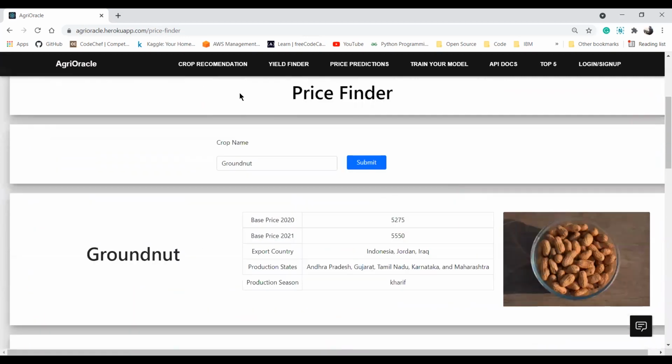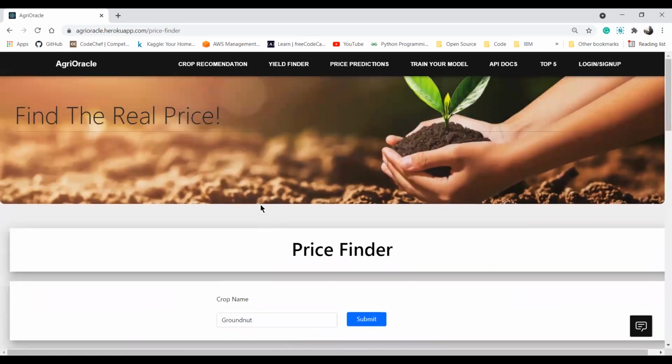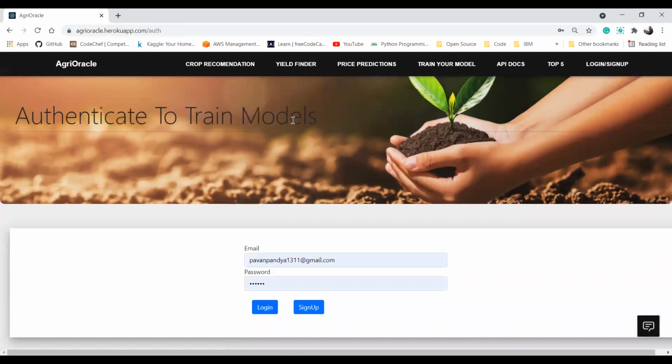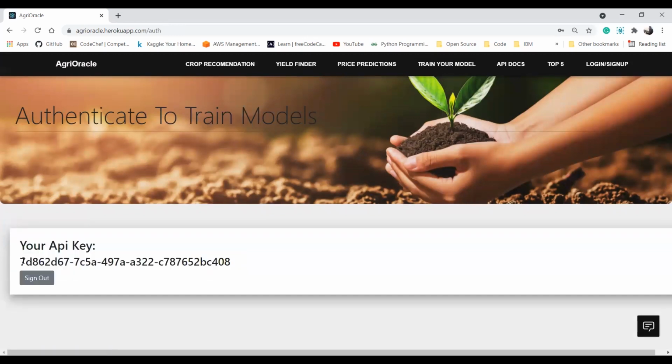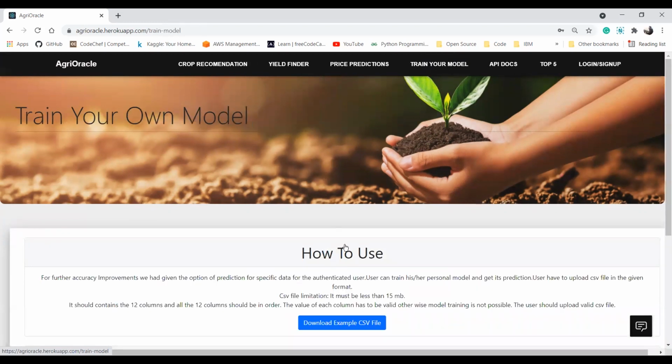And these were the 3 services which a non-authenticated user can use. Now we'll see the service which is very special, that is train your model, which is only accessed by authenticated users. And for that, you have to log in. So I'll log in, and you can see that an API key is generated for me, because to train your model and to use the other service which is provided to authenticated users, that is REST API, you need an API key. So I'll click on train your model.